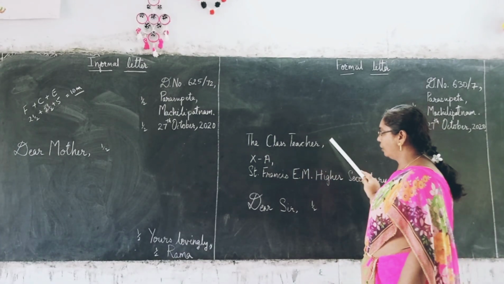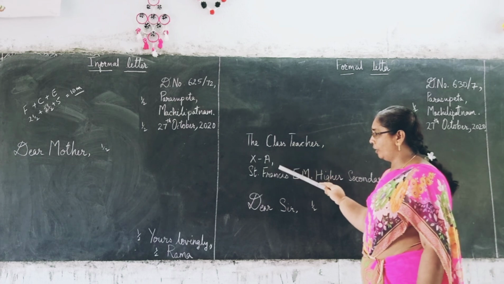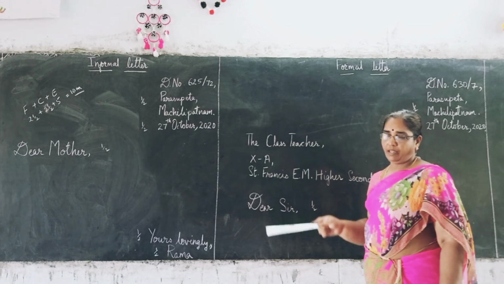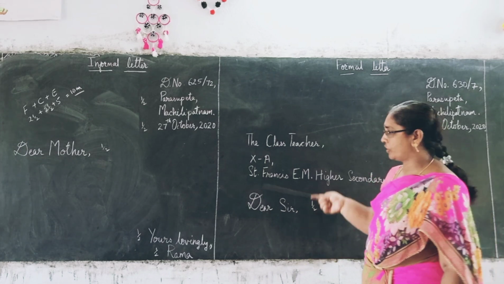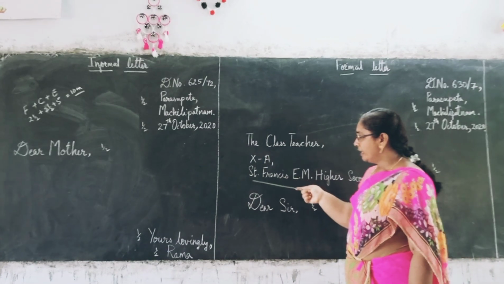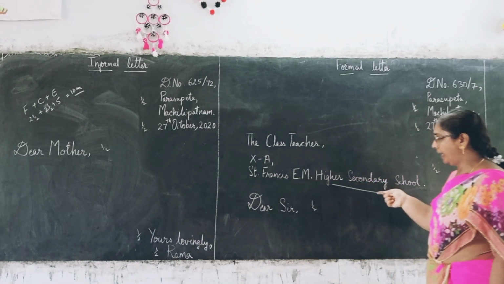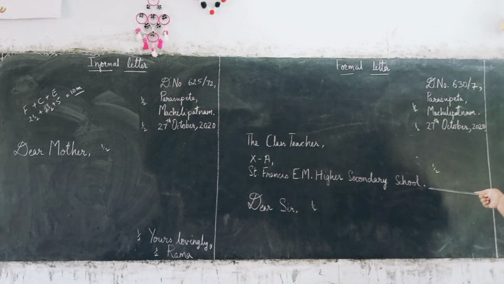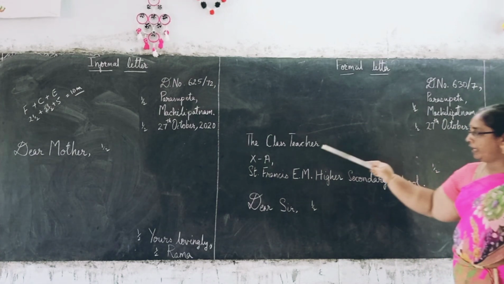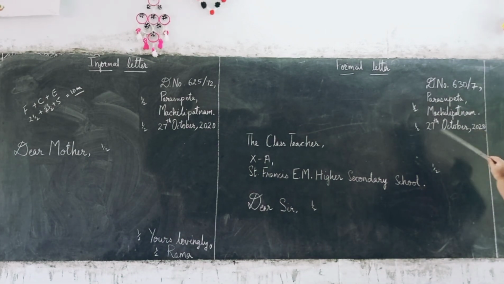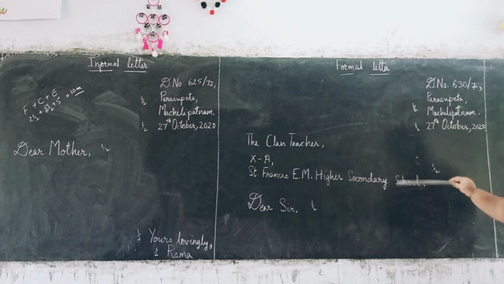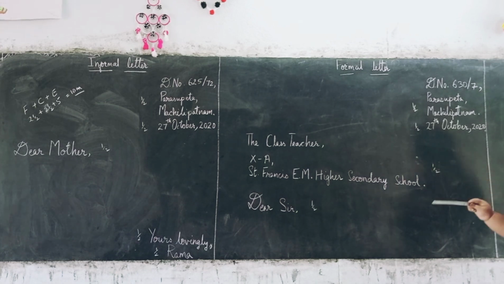The class teacher, comma, 10th A, comma. If it is 10th A, or 8th class, 9th class, whatever is your class and section. Then St. Francis English Medium Higher Secondary School, full stop. Comma, comma, full stop. So here, as I told you, for the 3-line address, half mark, date, half mark, and here the class teacher and the whole thing together, half mark.